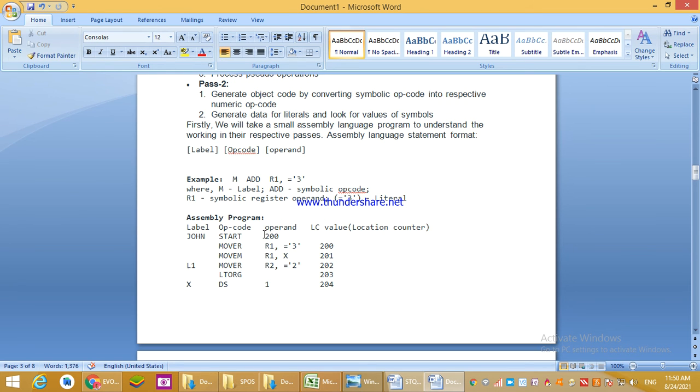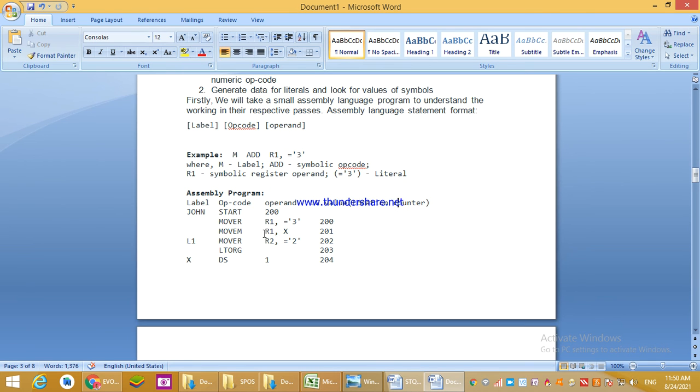Let's see a detailed example. Okay, this line is telling about label, this line is telling about opcode. These are all opcode, OP for operation code, the code which we use for the operation. These are the operands. Means what, ज्यांच्यावर आपण क्रिया करणार आहोत, right, called as operands.